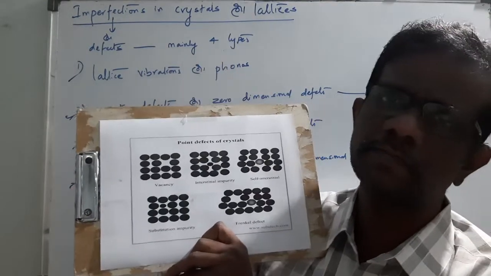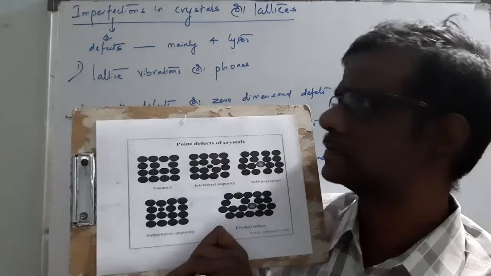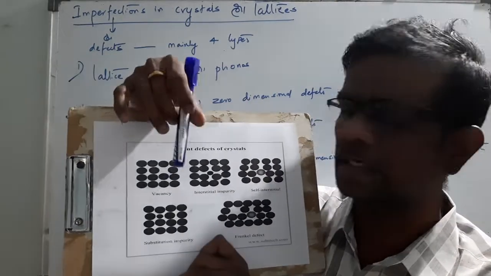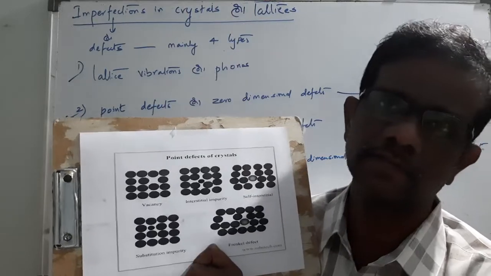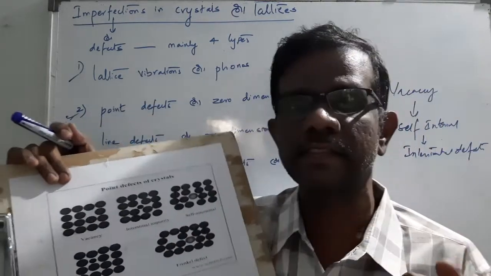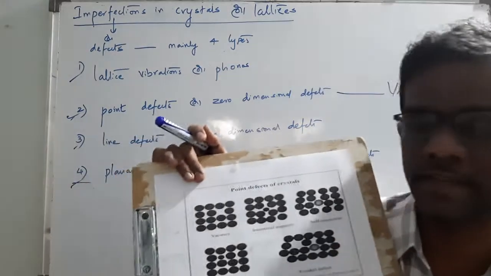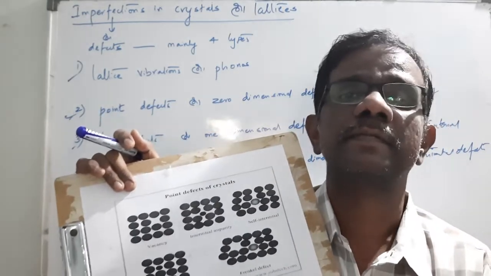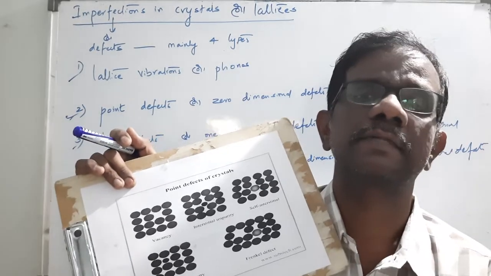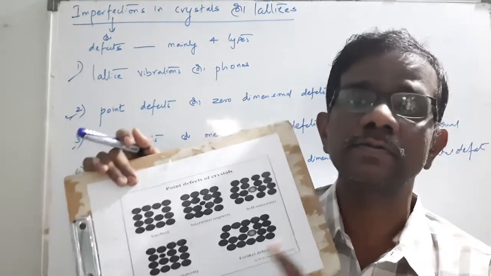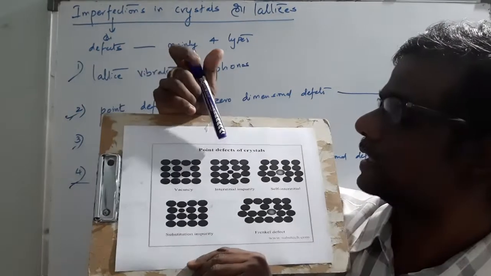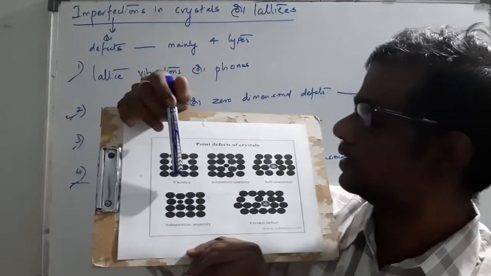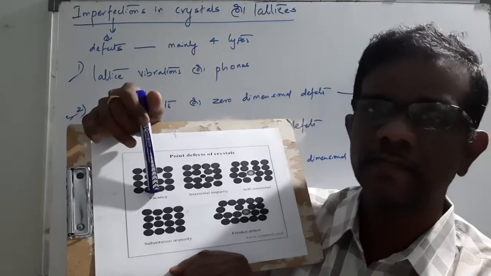No need to learn by heart or draw the figures carefully, just listen carefully. Automatically you can write on your own. But regarding definitions and figures, these figures are from your textbook only, Metallurgy and Material Science by Dr. V. Kotgire. Go through this book. In this point defect, one atom is missing from its regular site, then it is called a vacancy.